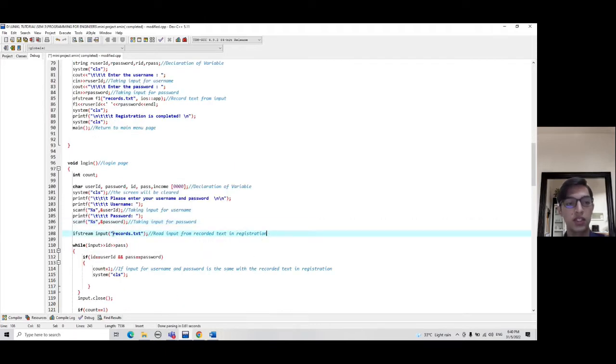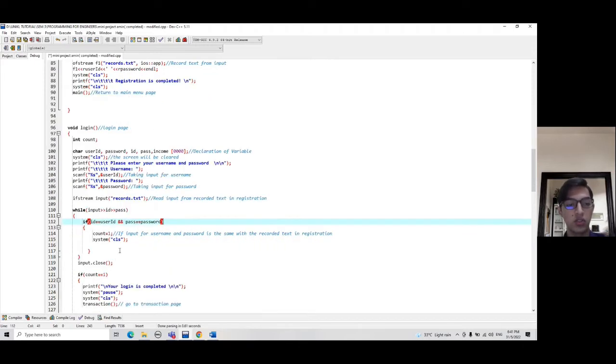So from this line, you can see that in the registration, it says ofstream. It means that the input will be recorded. When you use ifstream input, the input will be read and compared to the recorded text in the registration. So while input ID and pass, if ID equals user ID and pass equals password, then count is 1. Count 1 means that the input for username and password is the same as the recorded text in registration.